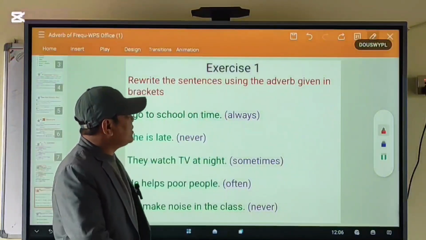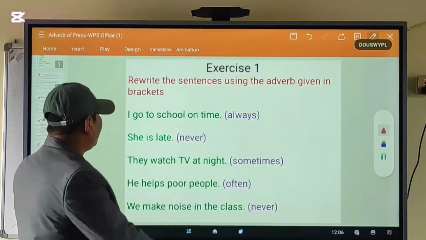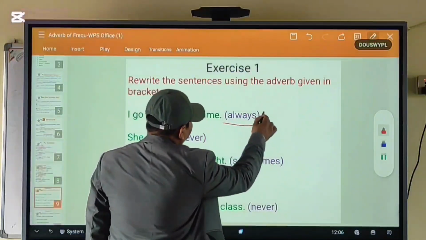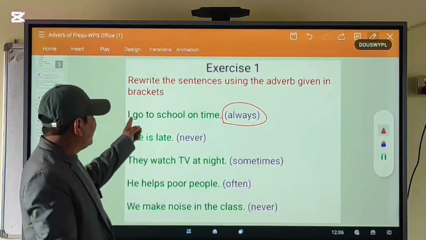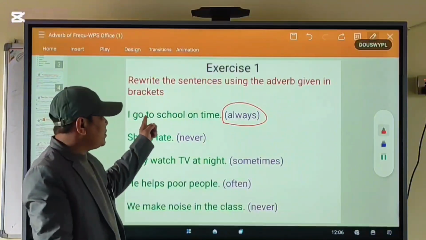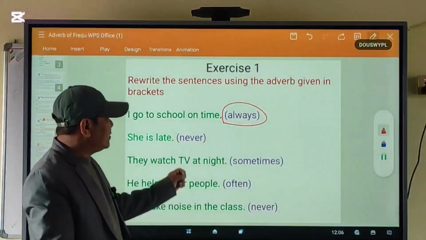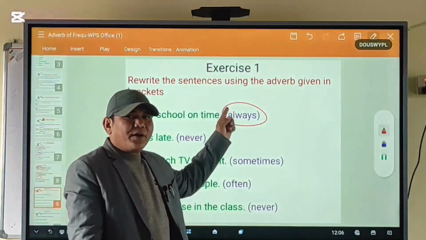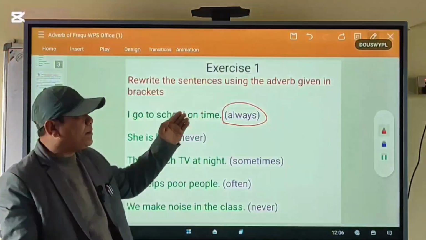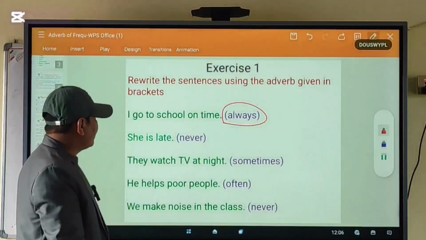Rewrite the sentence using the adverbs given in brackets. This is very simple. We have to use this adverb of frequency in proper position in this sentence.